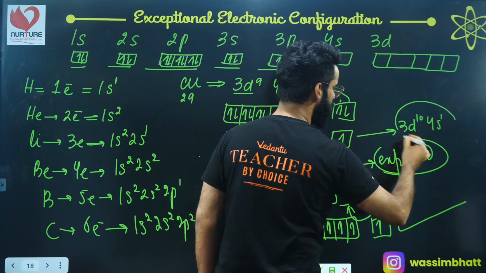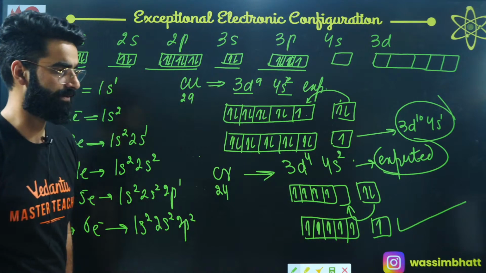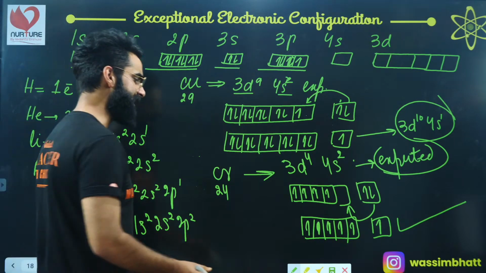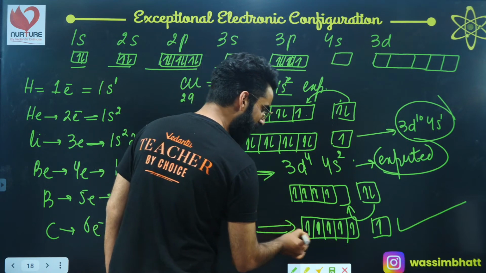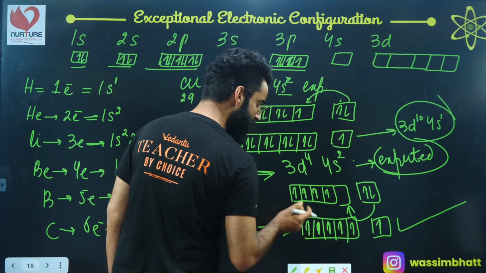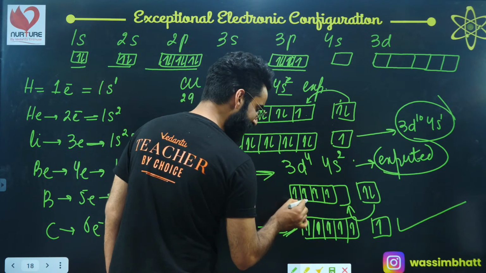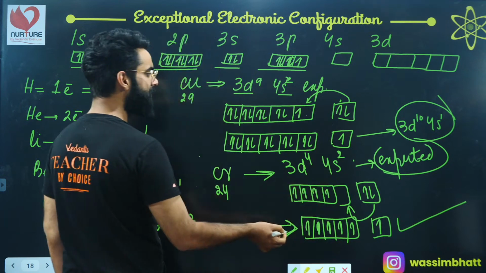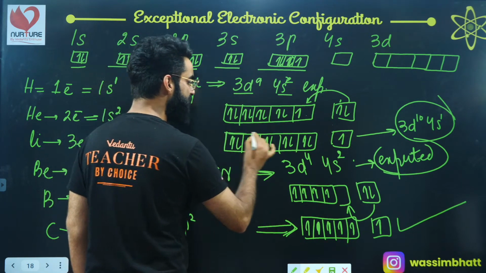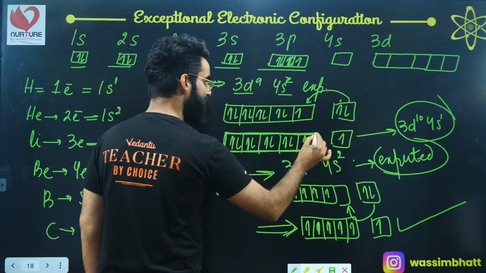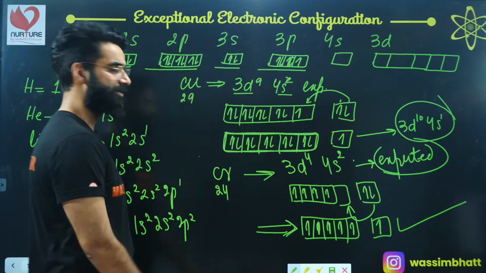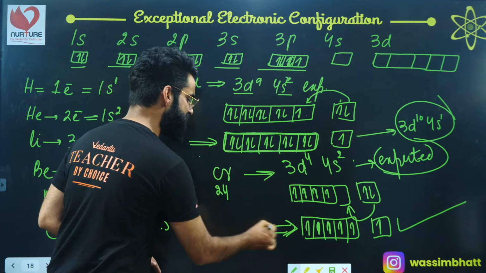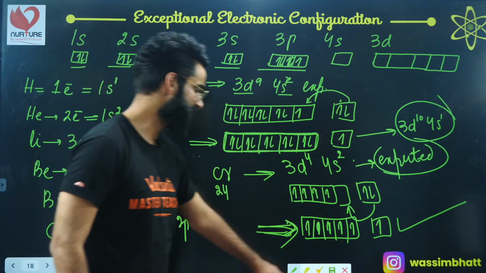What is the reason for chromium and copper to show the exceptional configuration? The reason is more stability: the more stability of the exactly half-filled configuration, right? And in case of copper, it is going to be the completely filled configuration, which you get when one of the electrons goes into 3d, right? What is the reason for this type of configuration to be stable? Okay, that's something which I'll be telling you now, right?